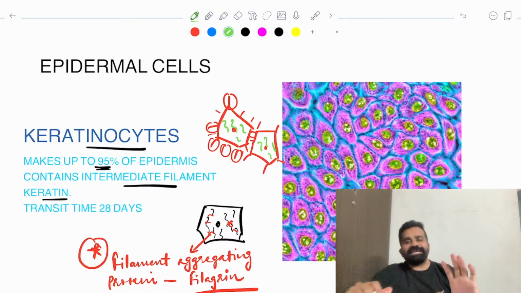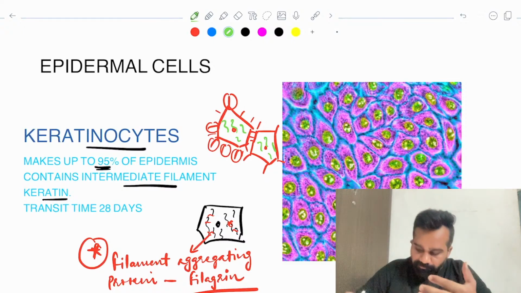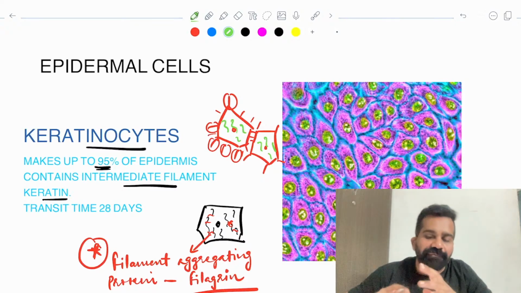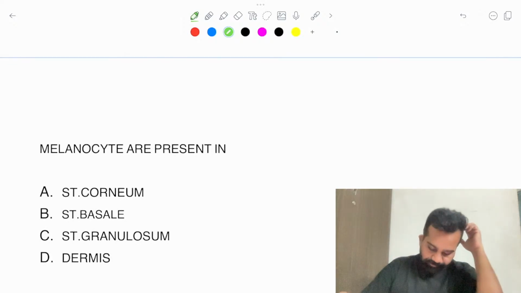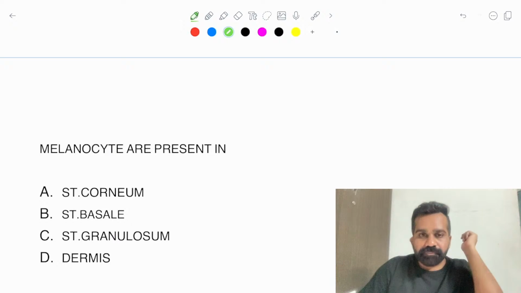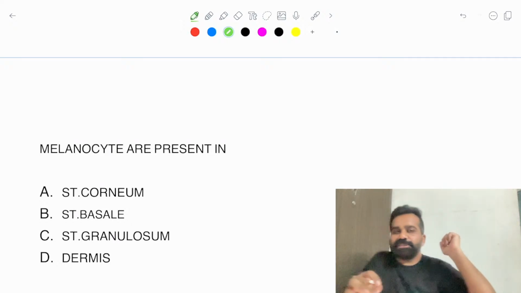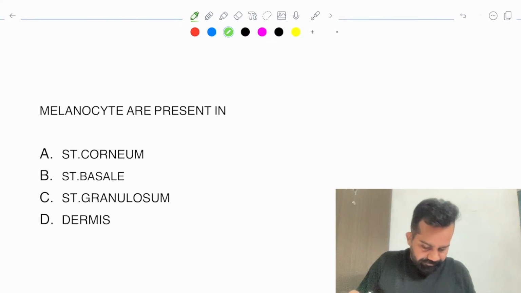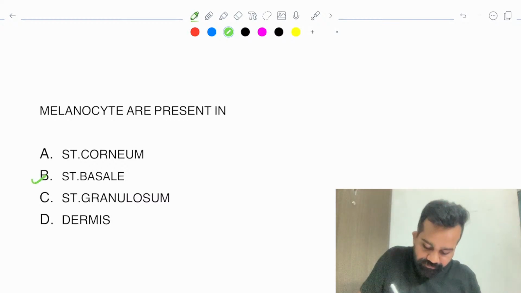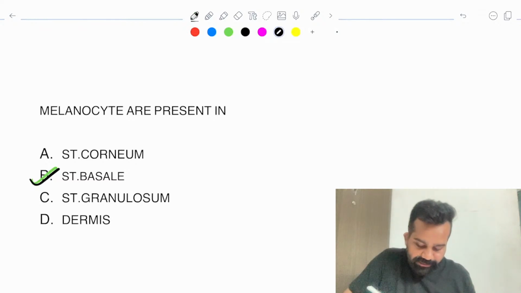Okay, let's understand up to this basic only. When we discuss the diseases, we will use this concept. Now try to answer this question. Melanocyte is present in which layer? Melanocyte is present in the stratum basale.